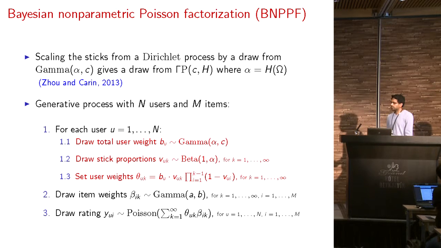So that results in the following generative process, where you have n users and m items. And in 1.1, we draw this total user weight, BU, which we know that the marginal is a gamma distribution, so we draw the total user weight from a gamma distribution. And the next following 2 steps are simply the stick breaking construction of the Dirichlet process, except to set the weights theta uk, we scale the stick by BU. And steps 2 and 3 are same as the finite model, except we have an infinite number of quantities to deal with.